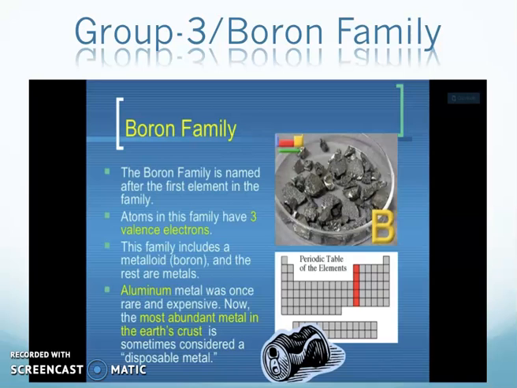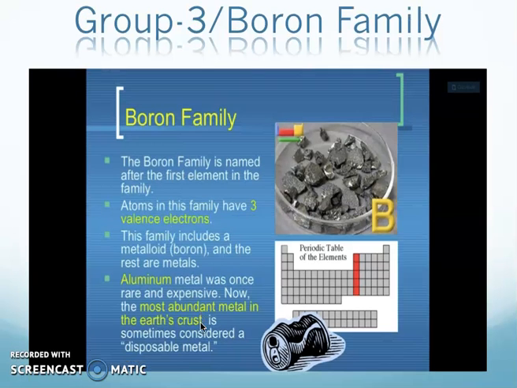Aluminum metal was once rare and expensive. Now it is the most abundant metal in the earth's crust and is sometimes considered a disposable metal. According to its nature and the frequency with which it is found, it can just be used and disposed of. So this is no more a rare element in the earth's crust.